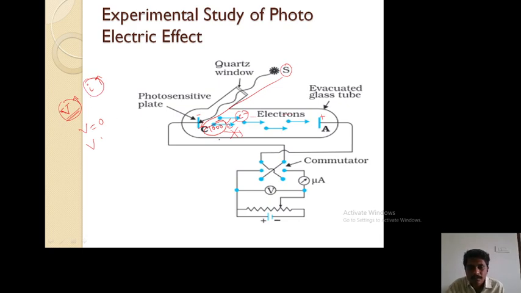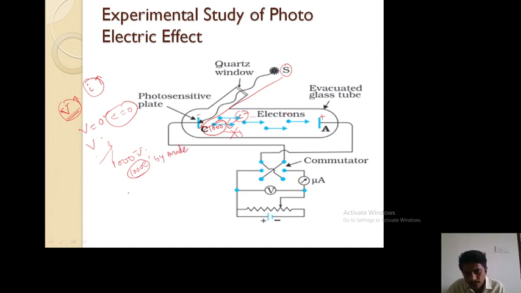For example, at a particular potential difference, all 1000 electrons are collected by the anode. What happens then? Current reaches a maximum value. For example, it happens at 1000 volts. At 0 volts, no electrons are collected by the plate. At 1000 volts, all 1000 electrons are collected by the anode.